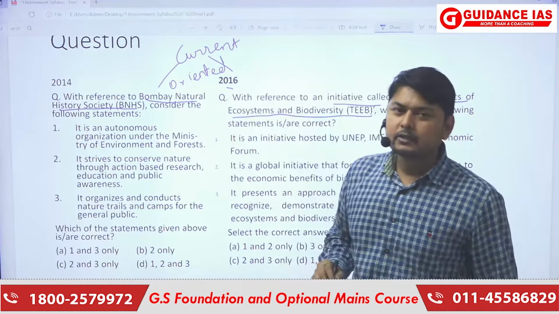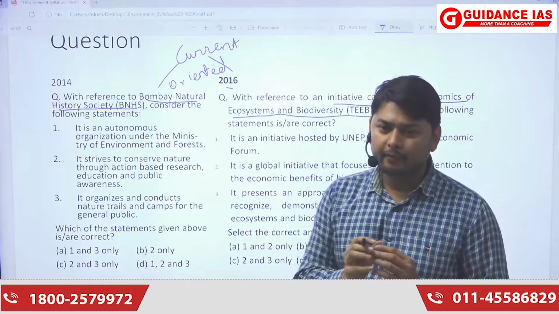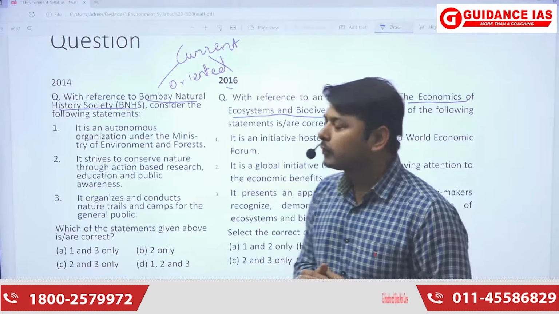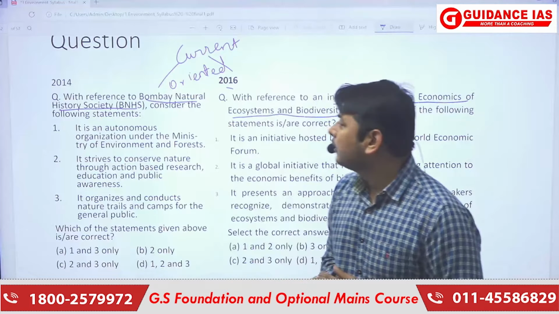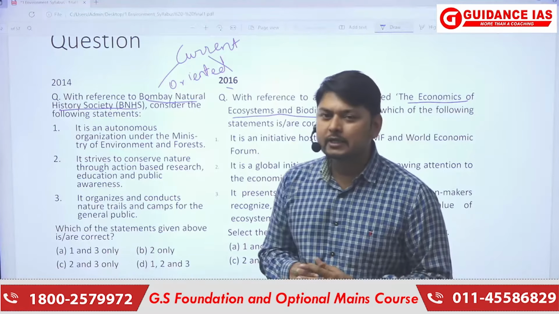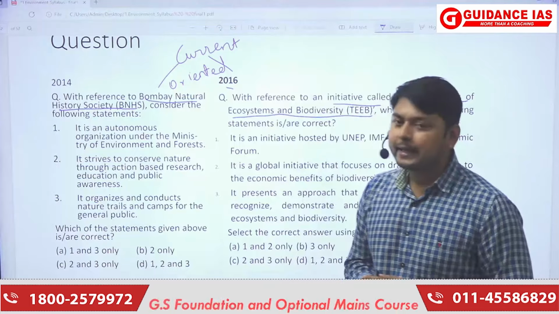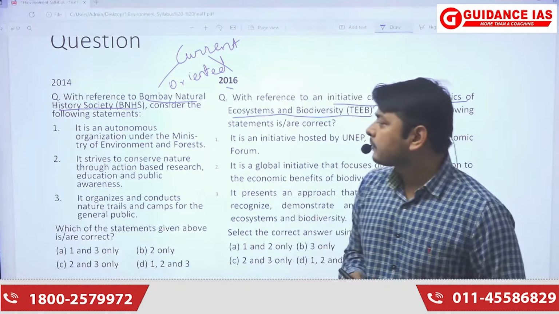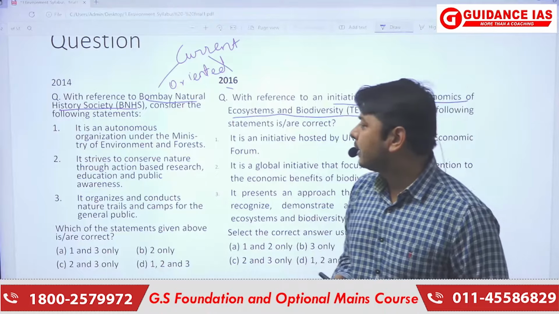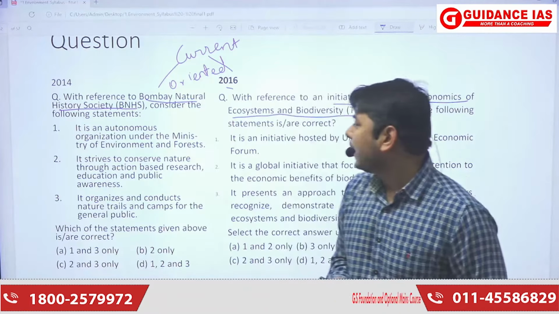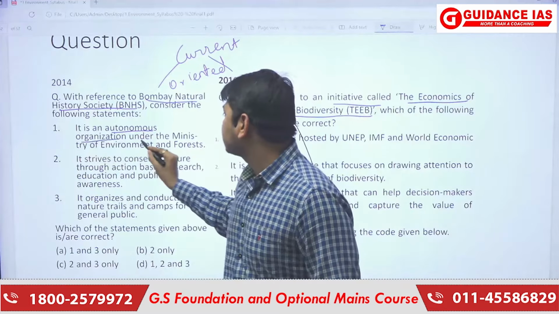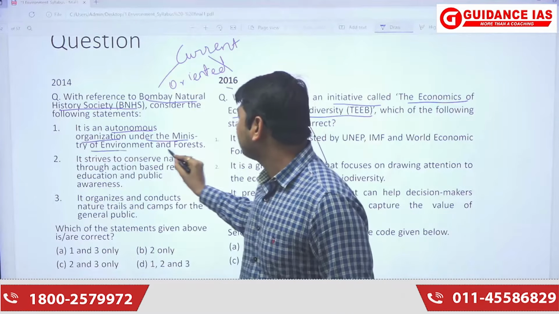So we need to have a very basic strategy to tackle this kind of questions. Now 2014 question is asking that with reference to the Bombay Natural History Society or BNHS, consider the following statements. So first statement is it is an autonomous organization under the Ministry of Environment and Forests.